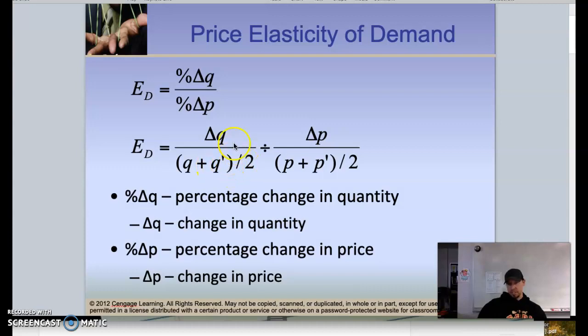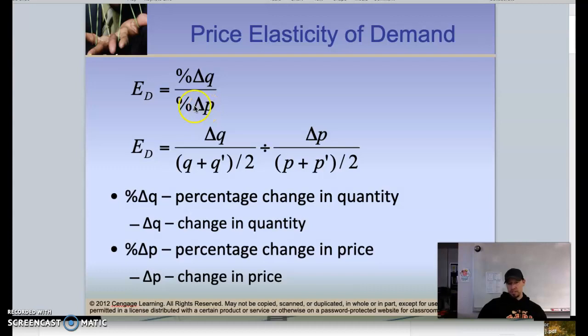That's the average. So that's the average percentage change in quantity. And we're going to divide that by the percentage change in price: the change in price divided by price 1 plus price 2, divided by 2 to get the average. So essentially we're getting the percentage change in quantity divided by the percentage change in price.